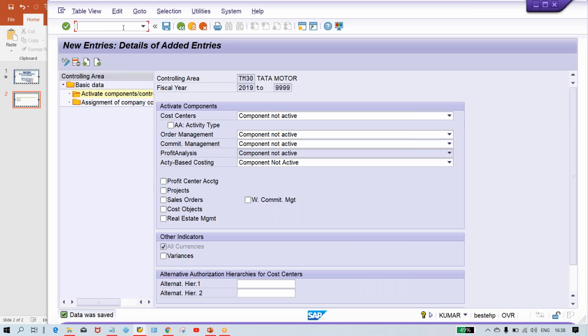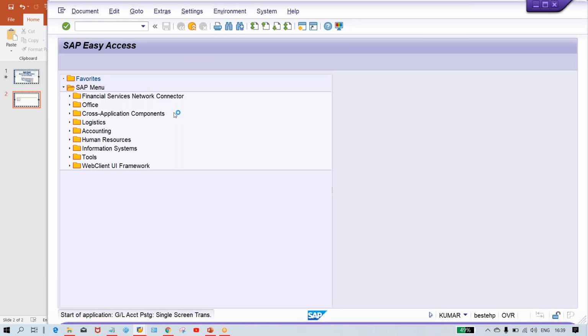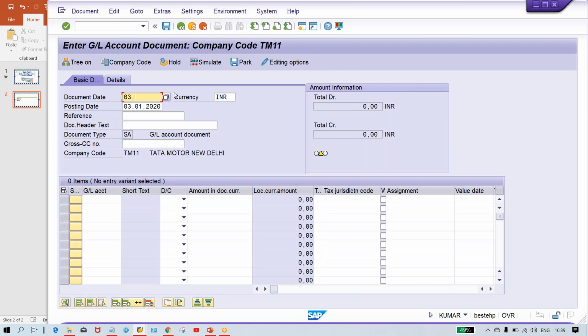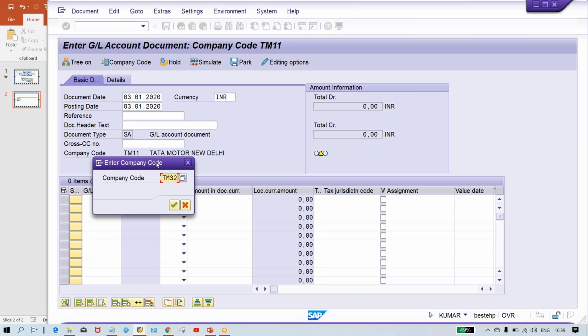Now what next, guys? The next one is testing. You just FB50. We are going to post an invoice. Sorry, FB50. FB50. We'll post an invoice and we'll test it. First of all, click on company code, and here give your company code TM30.